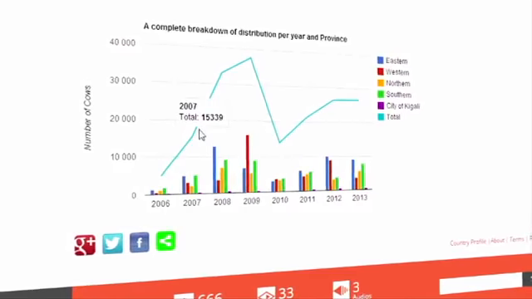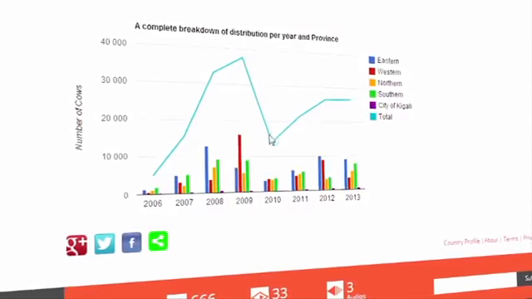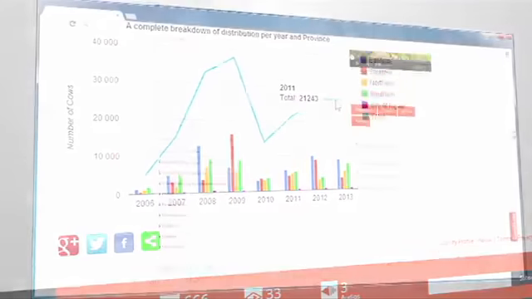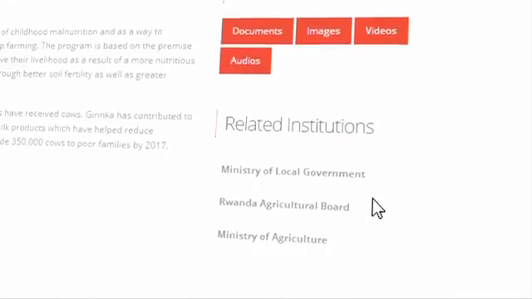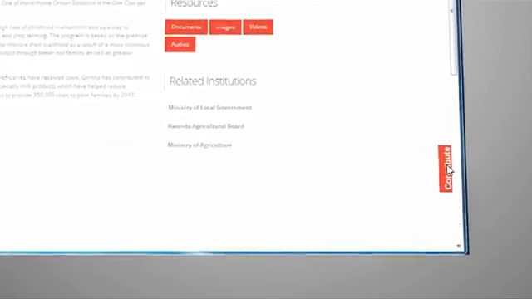This graph for Getting Up shows the number of cows distributed by province each year since the program began. This space allows users to see related institutions. The last and important feature is the Contribute option.